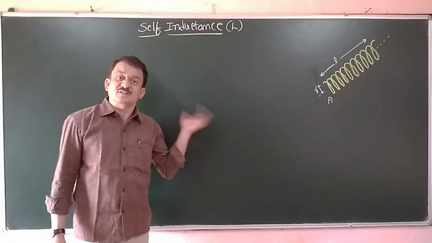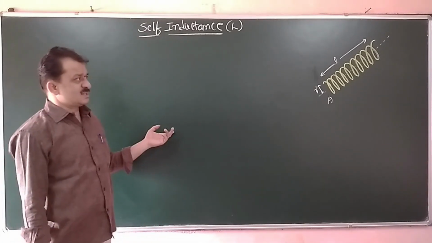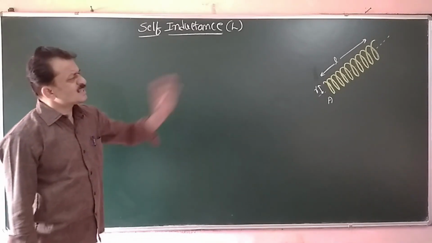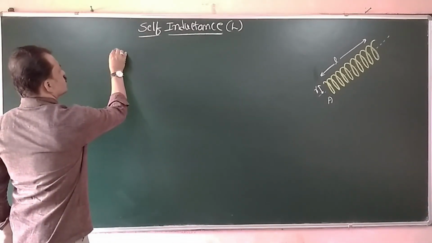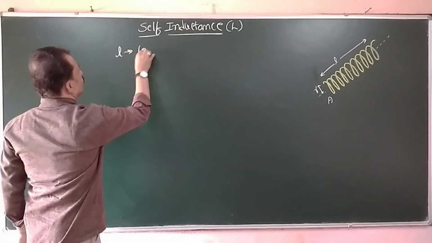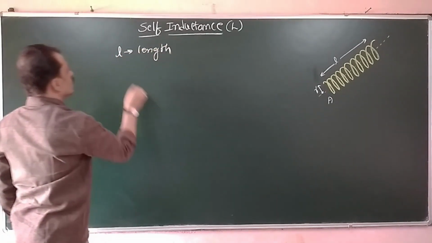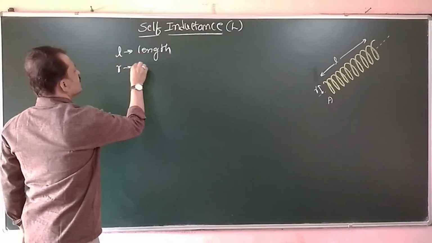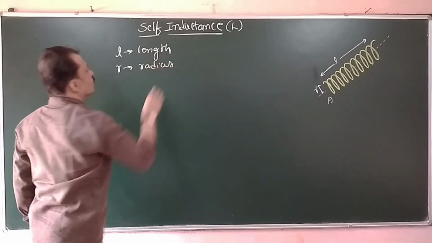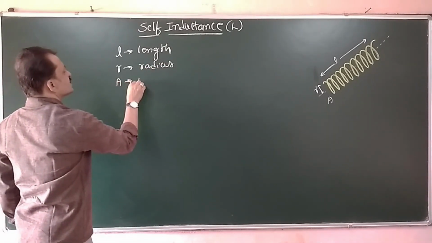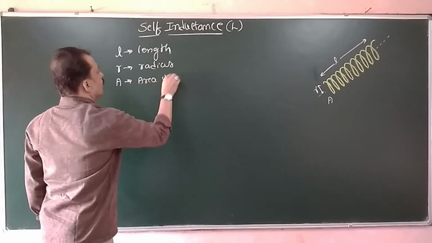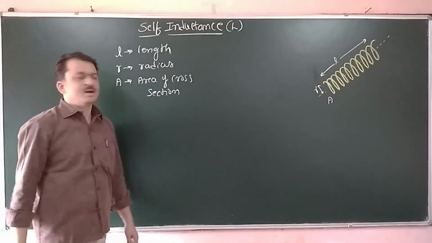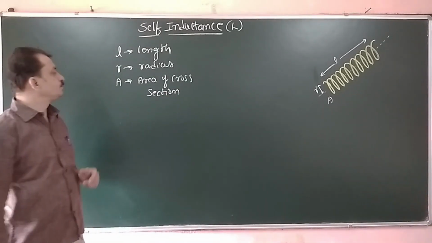Let me derive the expression for self-inductance in the case of a solenoid. Consider a solenoid of length L, radius R, and A is the area of cross section of the solenoid, as shown in the diagram.